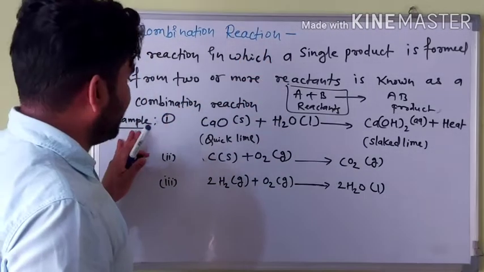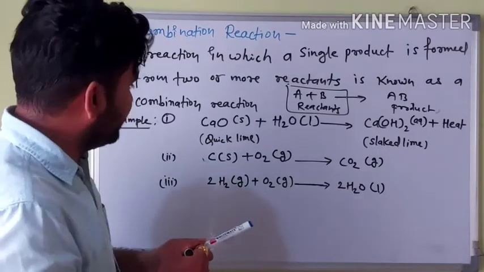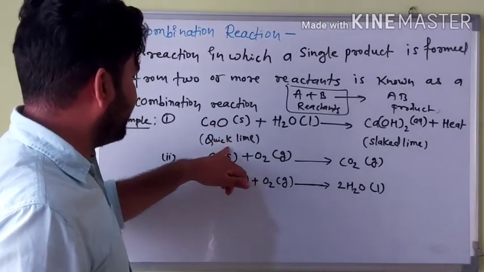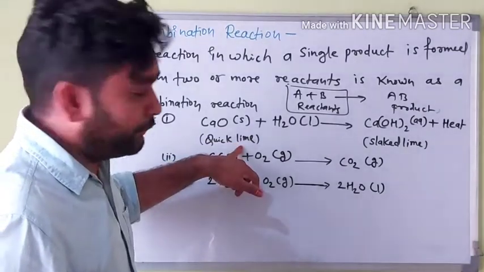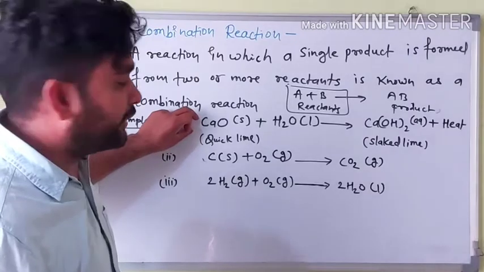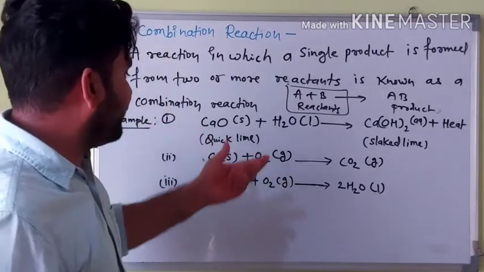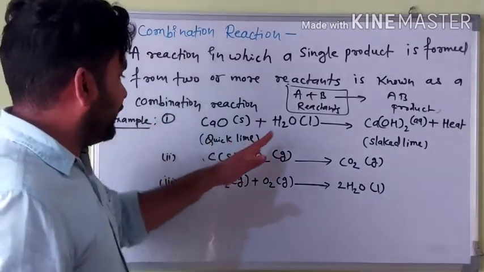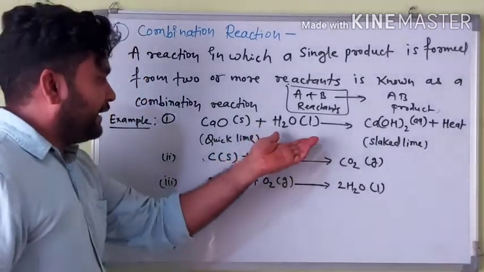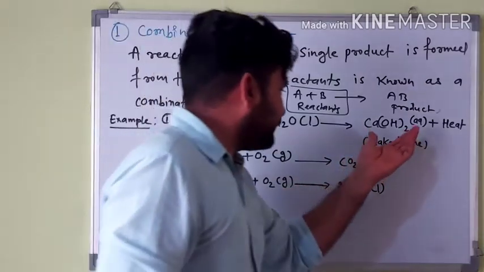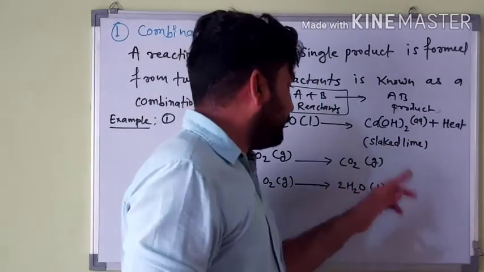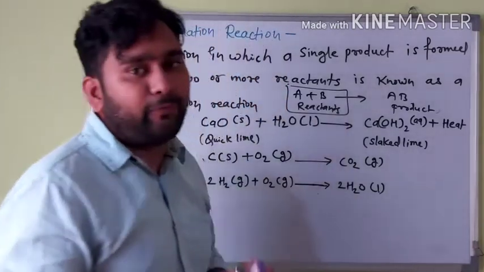There are many examples of combination reaction. In one, calcium oxide, which is solid and also known as quicklime, the lime we use at home for whitewashing, is mixed with H2O liquid and we get calcium hydroxide, which is used for making paint for our walls.